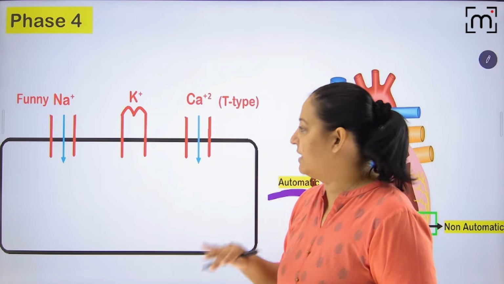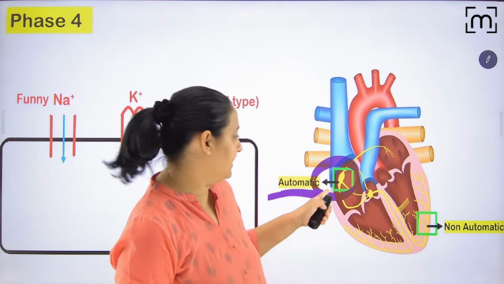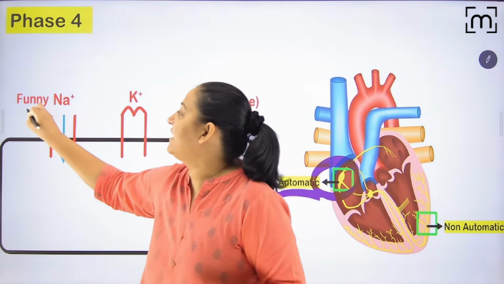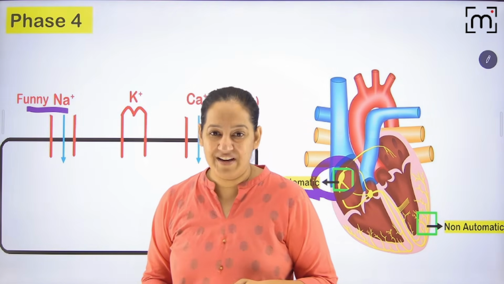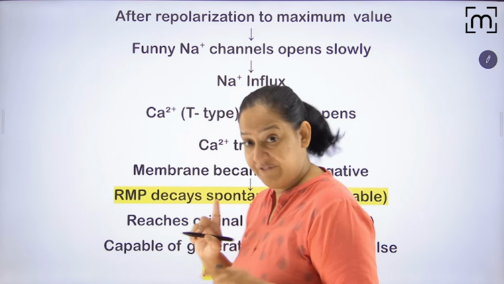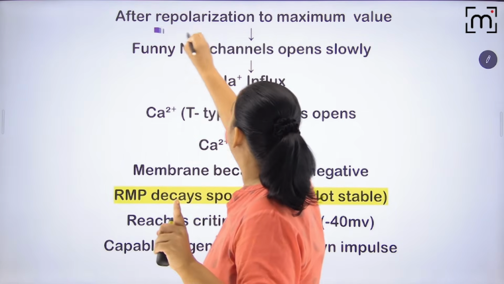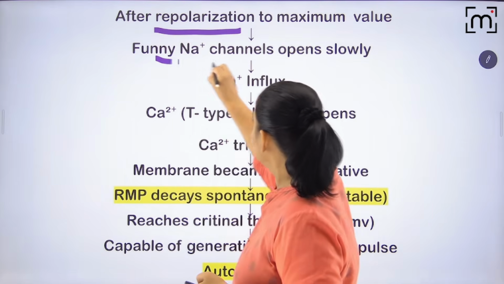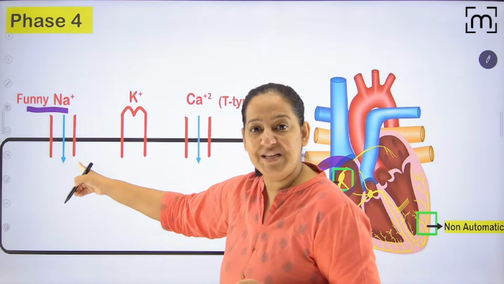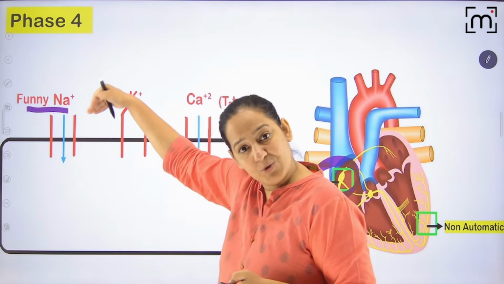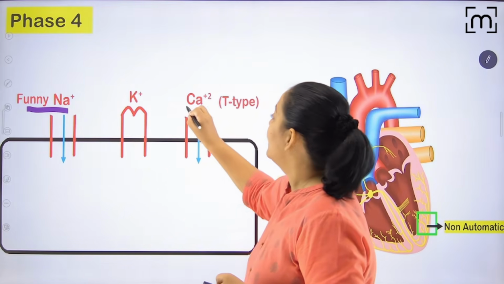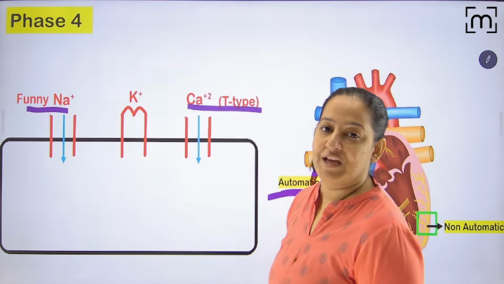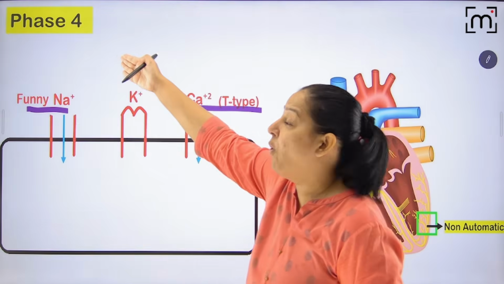So on these cells, the automatic fiber, instead of the sodium potassium pump, God has given funny sodium channels. So please understand, in phase 3, after complete repolarization, when the resting membrane potential is achieved, the funny sodium channels open. Can you see these funny sodium channels? They open and there is sodium influx. And not only this, the T-type calcium channels also open and calcium influx also takes place. Both are taking place in phase 4.